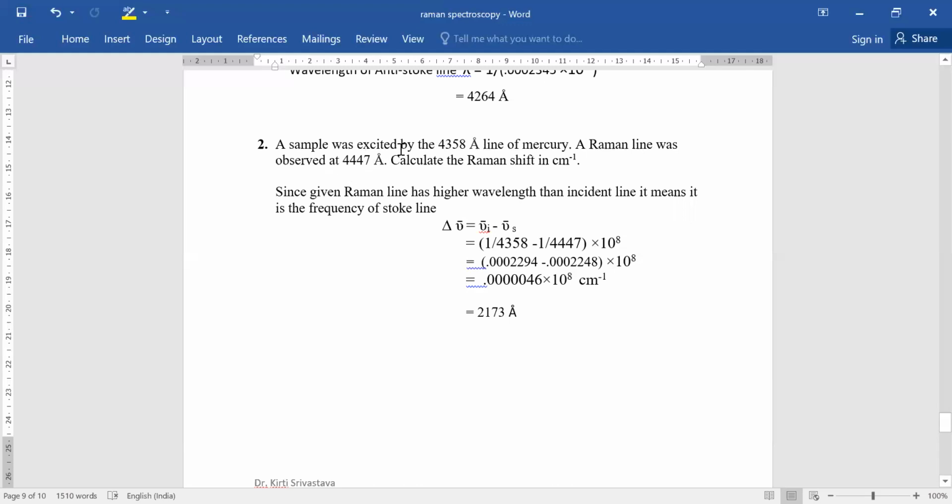Means the Raman line has the higher wavelength, and we know that Stokes lines are low frequency, which means high wavelength, while the anti-Stokes lines are high frequency, meaning low wavelength. Here the wavelength is high. It means this is the frequency of the Stokes line that is given. So that's why we use the formula and just substitute the value, and we are able to get the Raman shift.